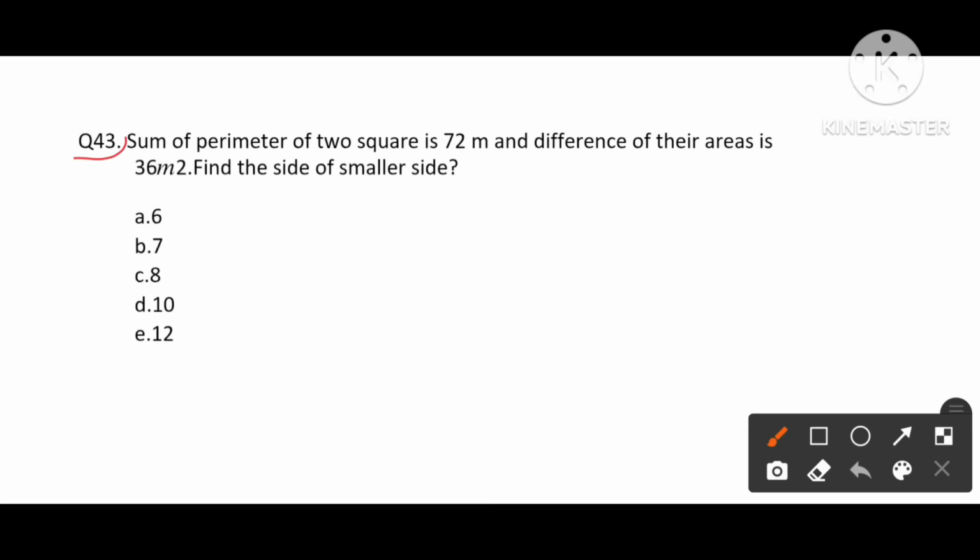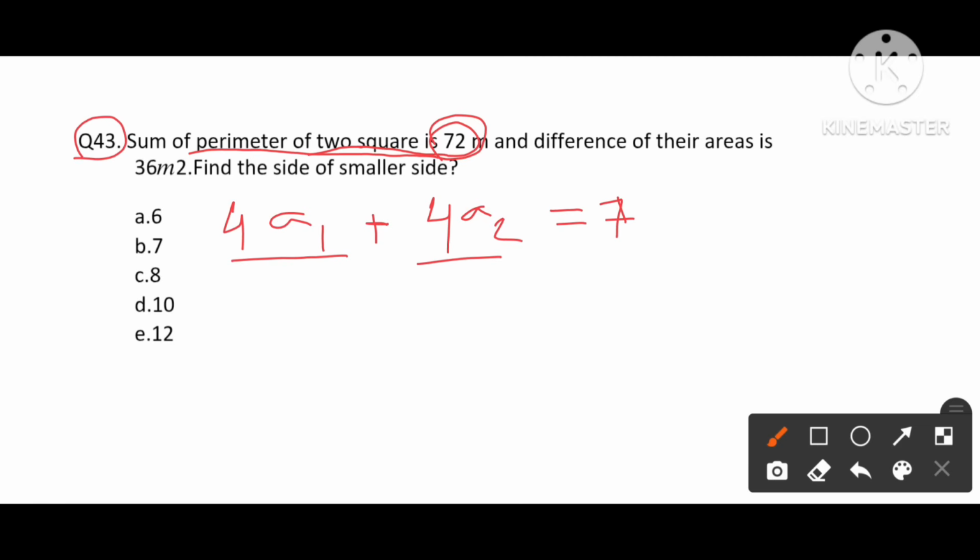Now we are going to deal with question number 43. The sum of the perimeters of 2 squares is 72. So let's assume a square's side is A1 and the perimeter of that square is 4A1. Another square has A2 as its side and the perimeter of that square is 4A2. The first statement says that the sum of the perimeters of 2 squares is 72. So 4A1 plus 4A2 is nothing but 72.